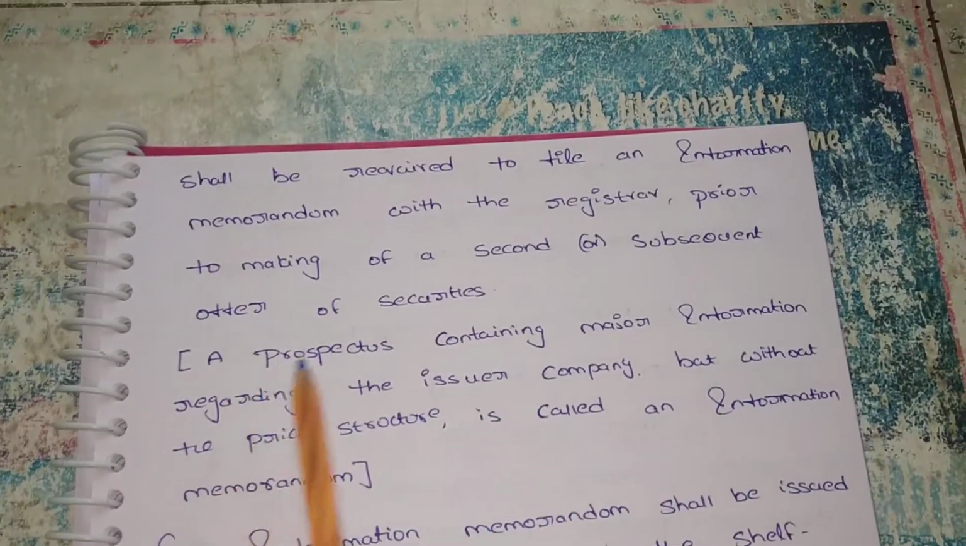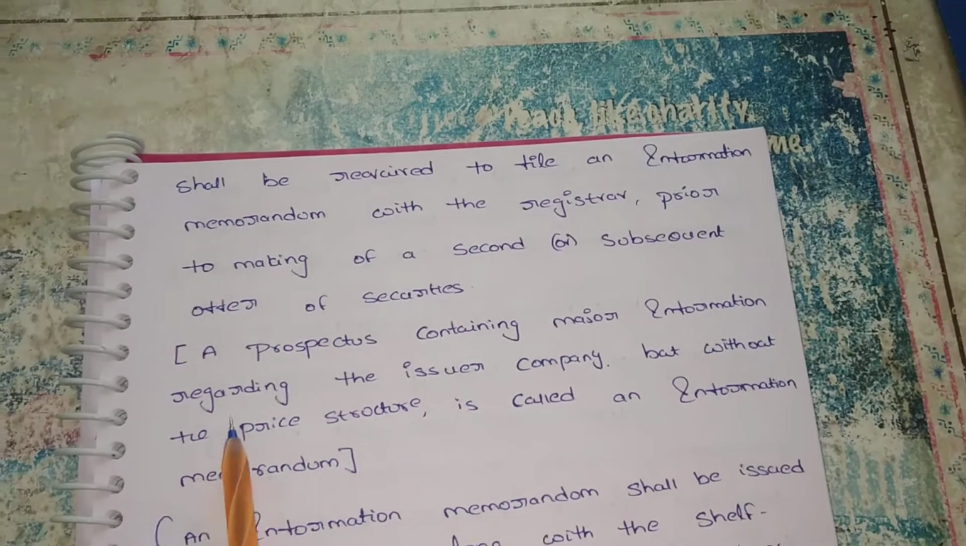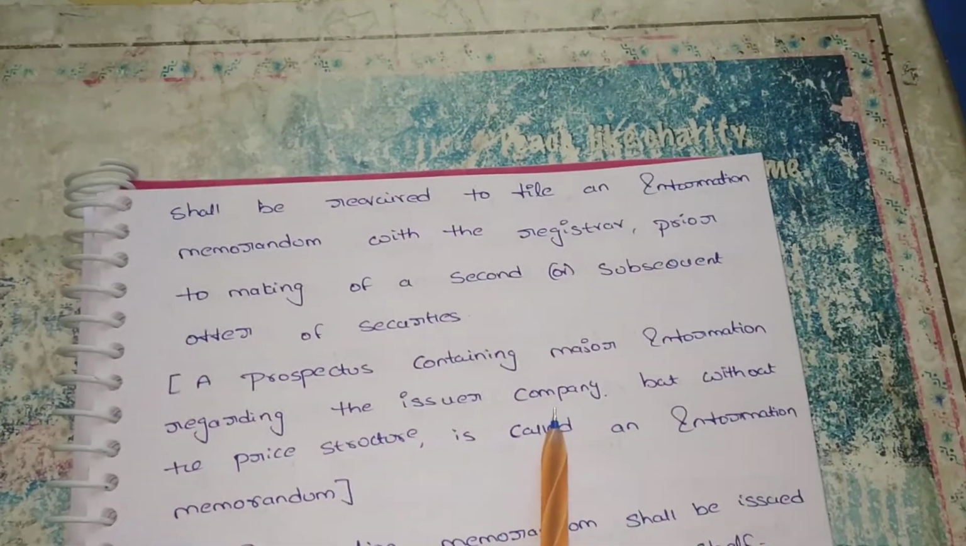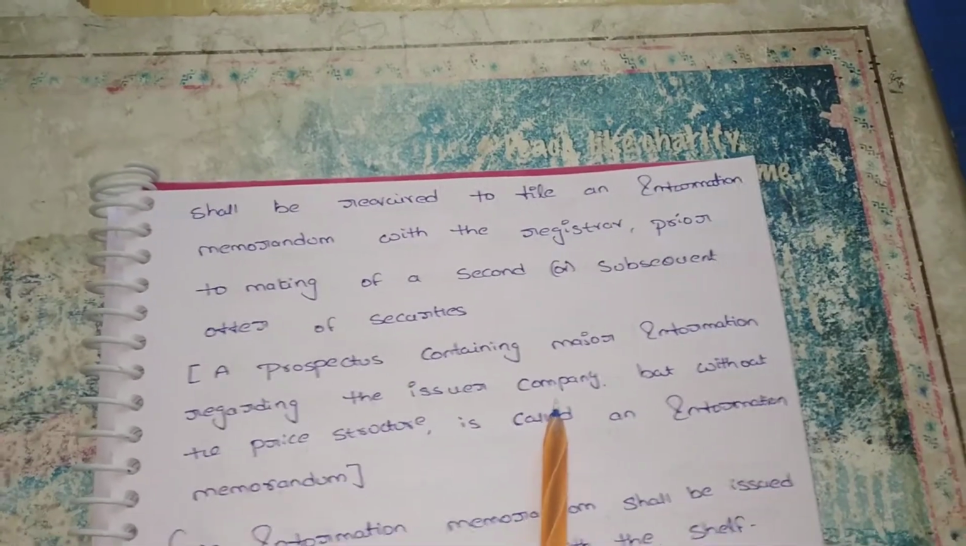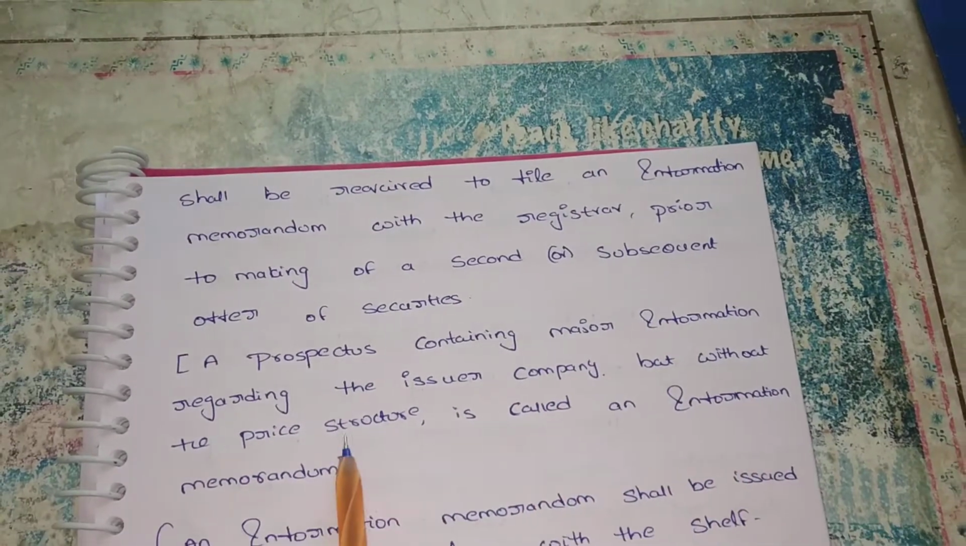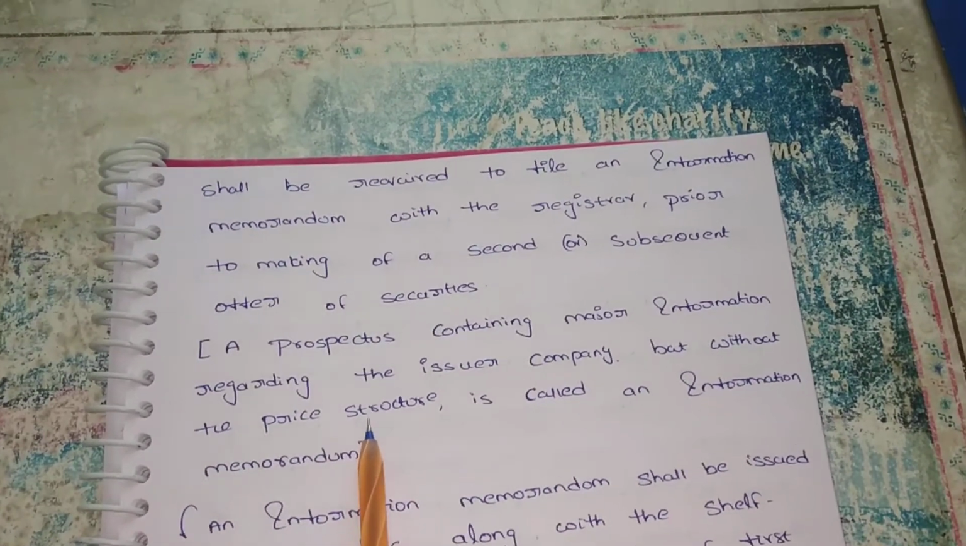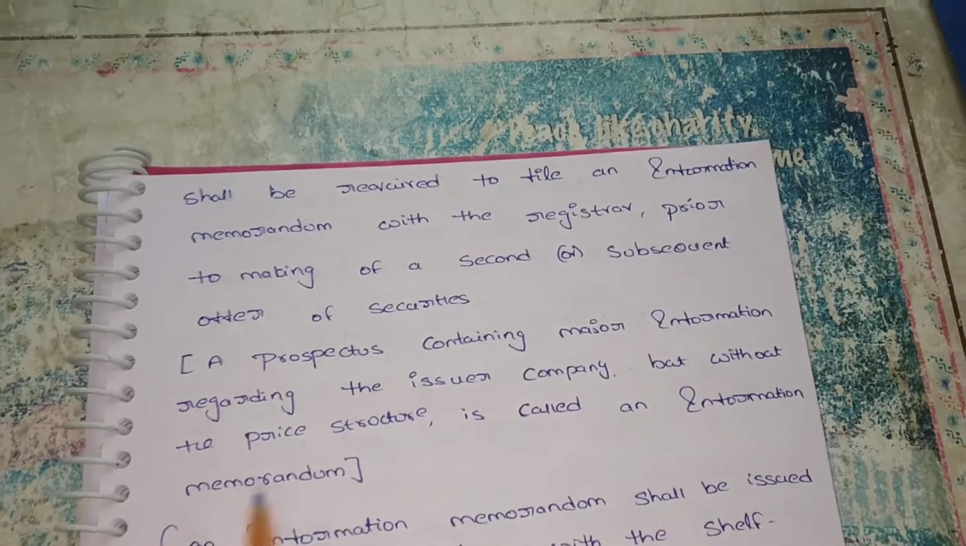A prospectus containing major information regarding the issue of the company. This prospectus contains the major, complete information regarding the content, but without the price structure. The prospectus should not mention our price structure. It is called an information memorandum.